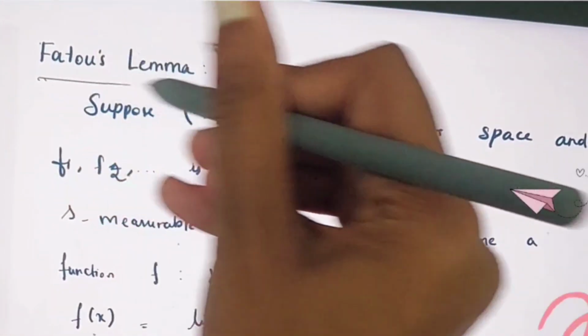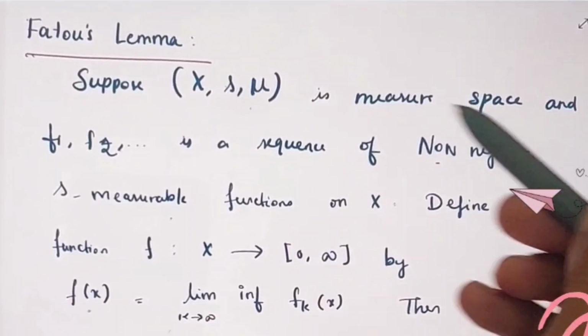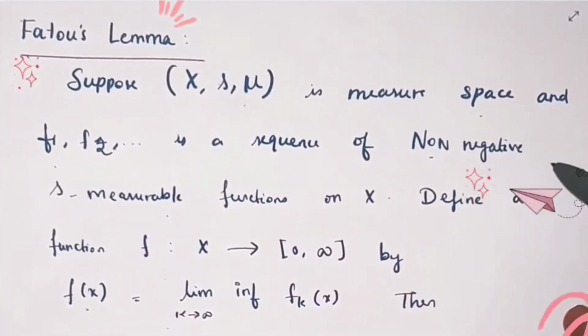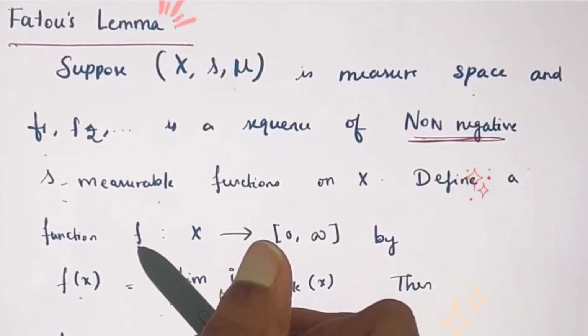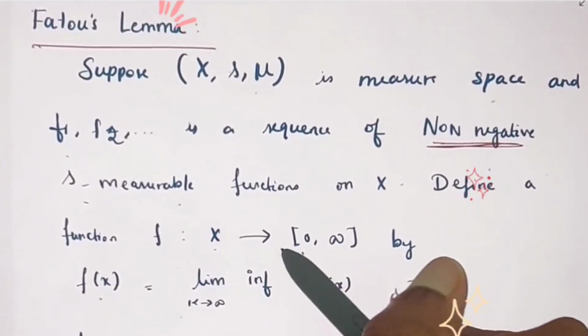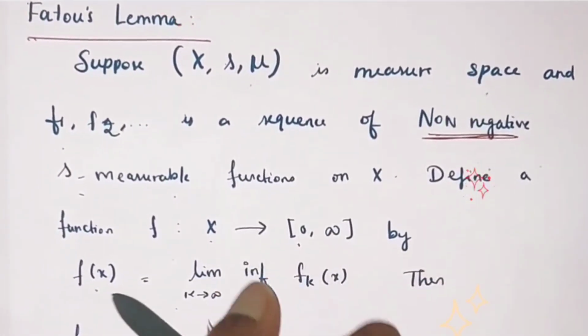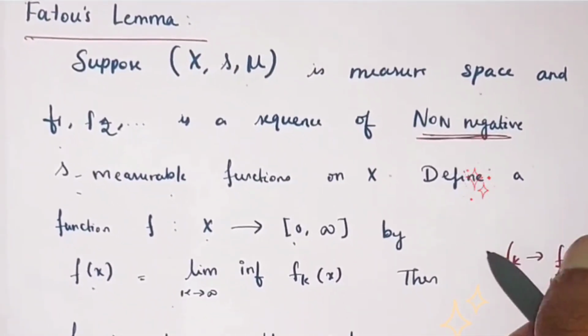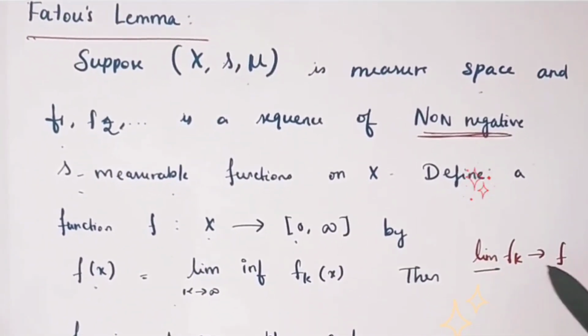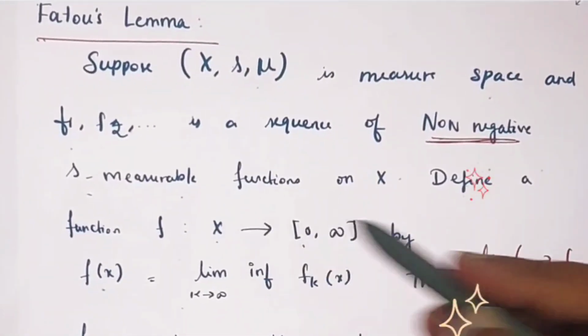Let us see this Fatou's lemma statement. Suppose (X, H, mu) is a measure space and f1, f2 and so on is a sequence of non-negative, this is important, measurable functions on X. Define a function f from X to [0, infinity), that is also a non-negative function, by f of x is equal to the limit infimum of fk(x). Note that fk does not converge to f. So this is what they have given.